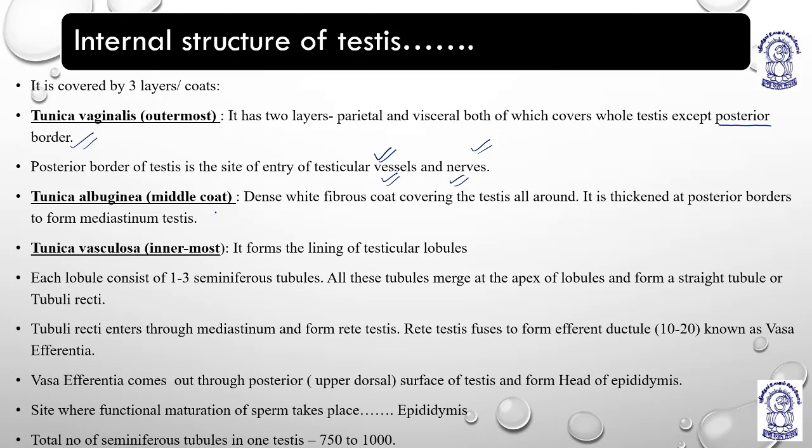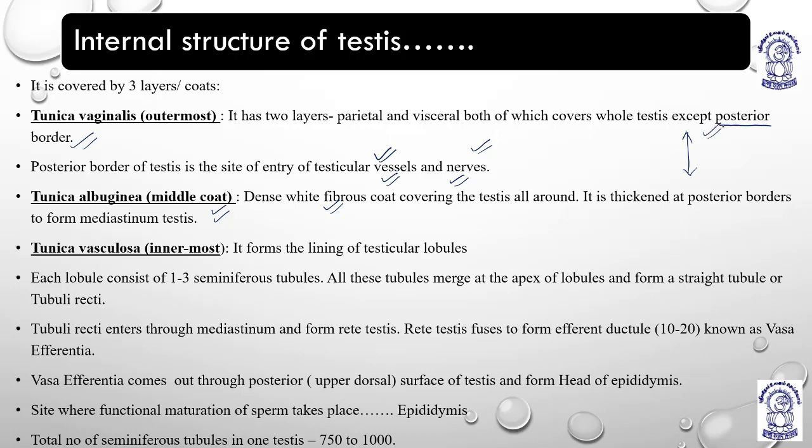Then comes the second coat, which is tunica albuginea. Tunica albuginea is the middle coat, my dear students. This coat is made up of white fibrous tissue, or white fibers. These dense white fibers cover the testis all around. It is thickened at the posterior border. So you can see the contradictory statement here.